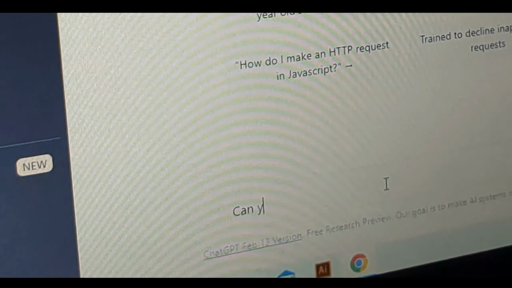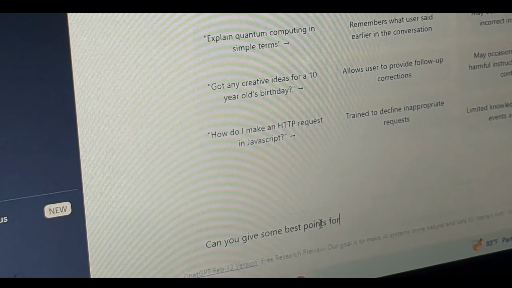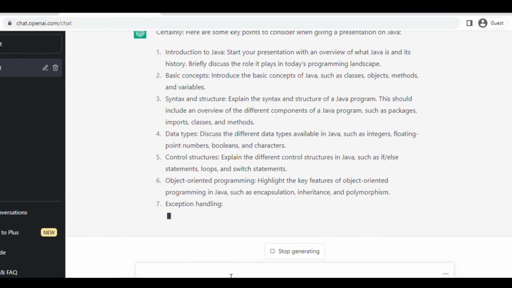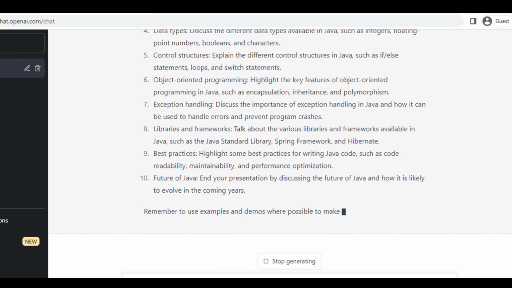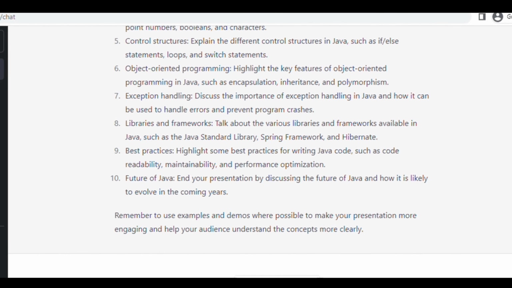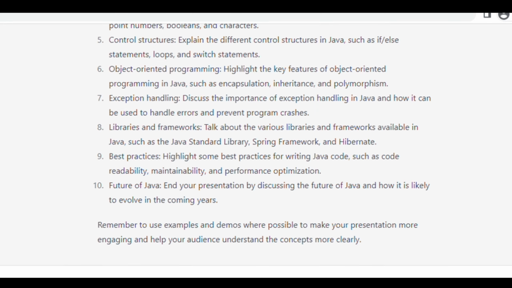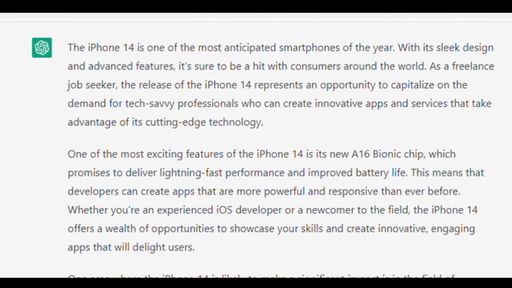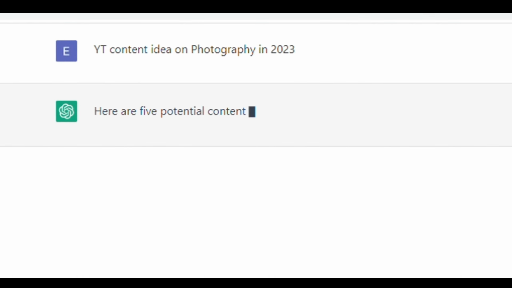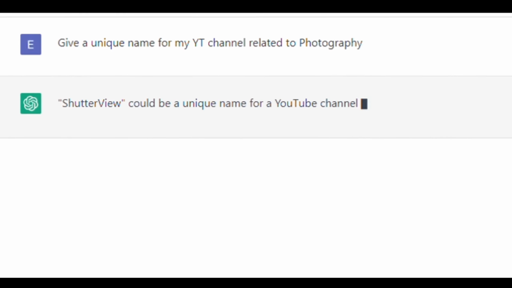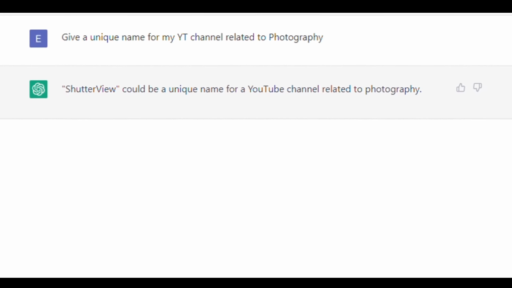So for example, I'm going to ask for some points about Java for a presentation and see how quickly this AI can generate information, which is very unique. As you saw, all this information came within a fraction of a second. This is just an example that I've shown you, and you can do more with this. For example, you can ask for an essay or an article on a specific topic, or if you are a content creator, you can ask for any content related to your channel. And also if you're looking for a unique name to start up a business or anything, you can ask that of ChatGPT too.